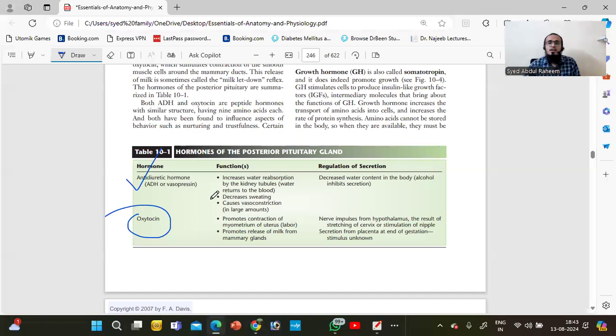After delivery, the baby needs milk, so oxytocin provides the milk for the baby.